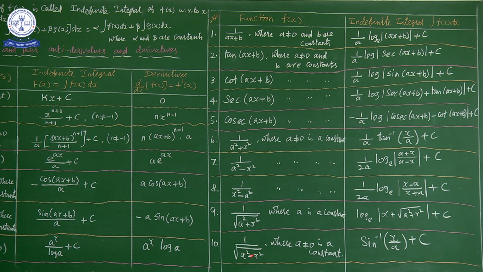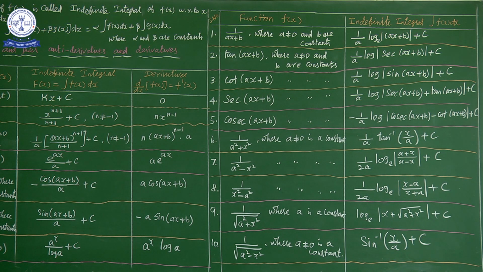Minus x square will be in the square root value, and a square root does not contain the negative symbol. So listen carefully, where a is a non-zero constant, the function 1 by root of a square minus x square gives the integral function value sine inverse of x by a plus c. So at last, the integral of 1 by root of a square minus x square gives the integral function value sine inverse of x by a plus c.